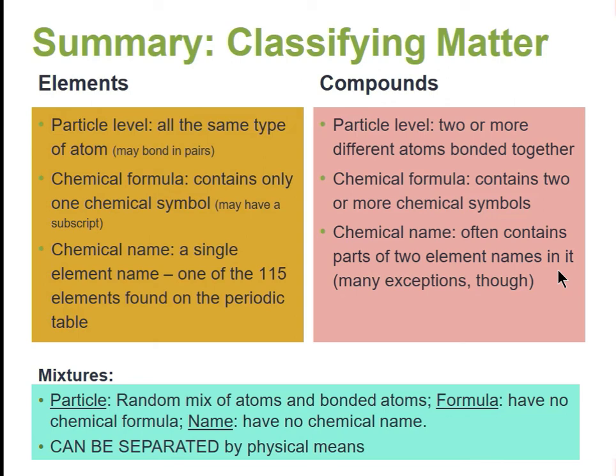That's indicating a compound. Mixtures, on the other hand, are the things that, if you can't identify them as an element or a compound, are very likely a mixture. Again, if I could see a picture of it, I would see different kinds of particles. You can't write a chemical formula for a mixture, so that's an identification in some way. And there are no chemical names. It won't have element names in it. They might have reserved names, but they won't have a specific elemental chemical name. And mixtures can be separated. That's one of our techniques.